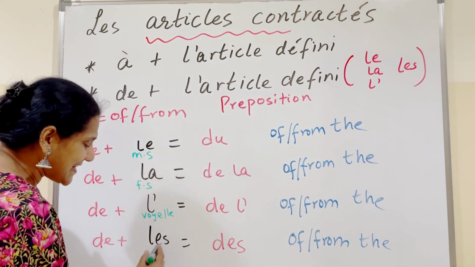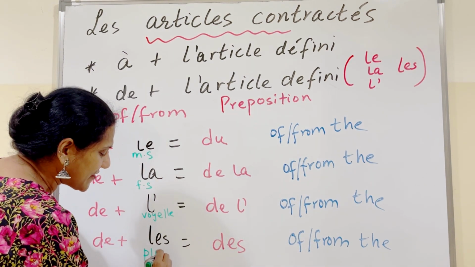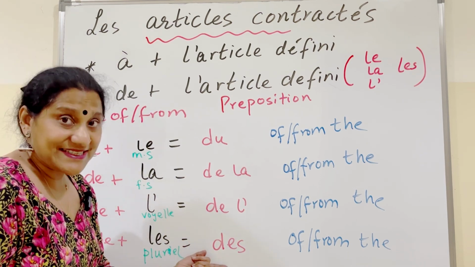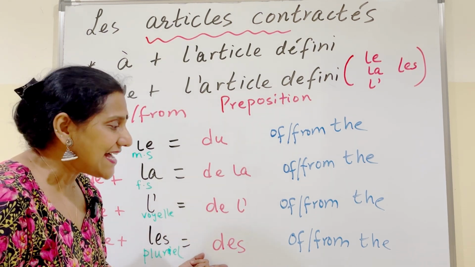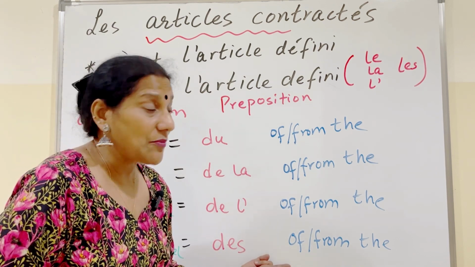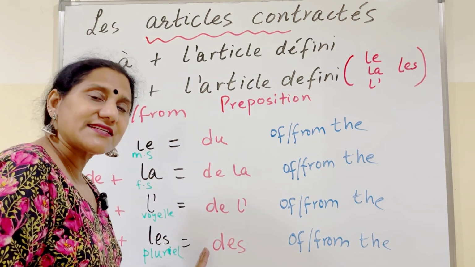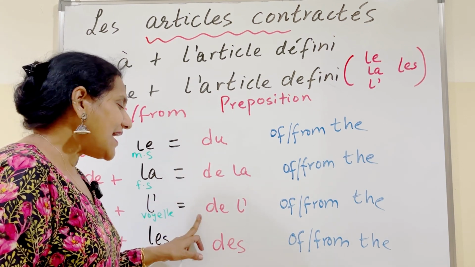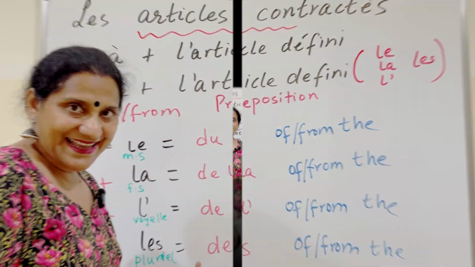And de plus les in front of plural nouns, whether it's masculine or feminine, it becomes des, so of the, from the. So these are the contracted articles with de: du, de la, de l', des.